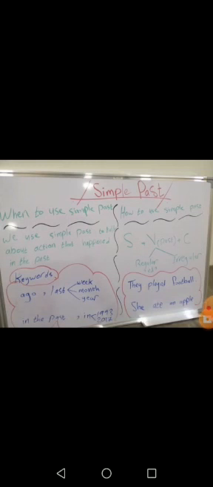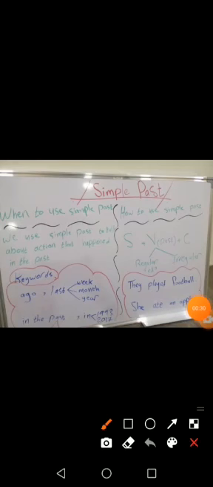Our lesson for today is about practicing simple past. Last time we talked about simple past, right? We talked about when to use simple past and how to use simple past. We use simple past to talk about something that happened in the past. We use simple past to talk about actions that happened in the past, right?